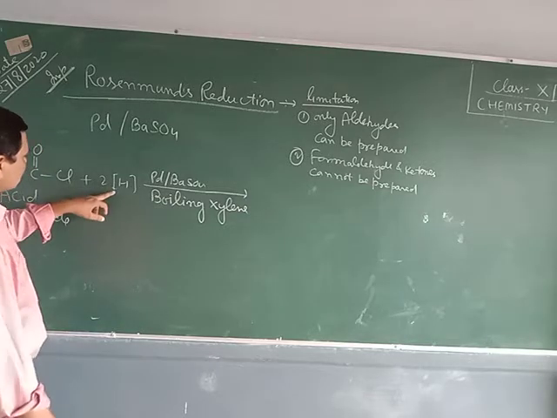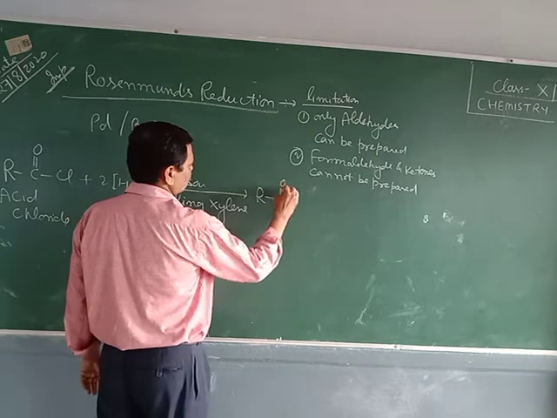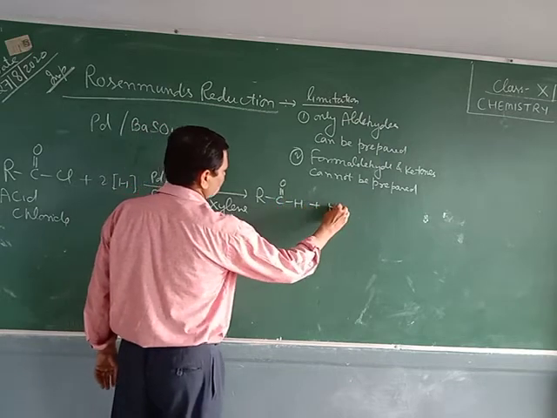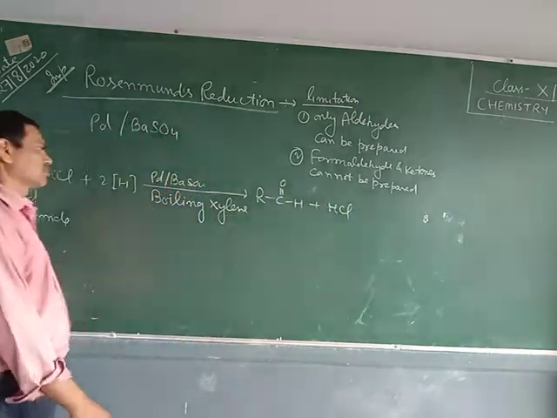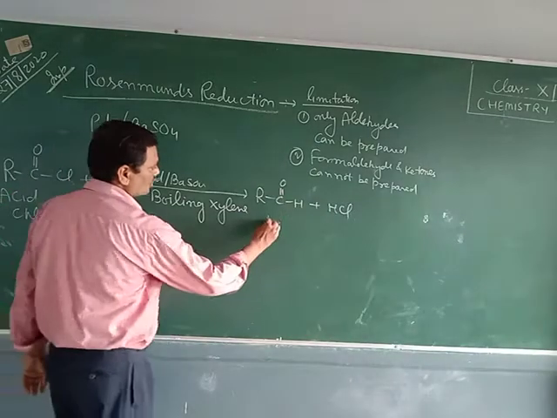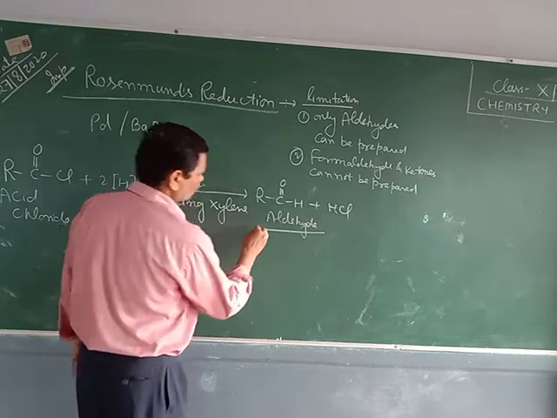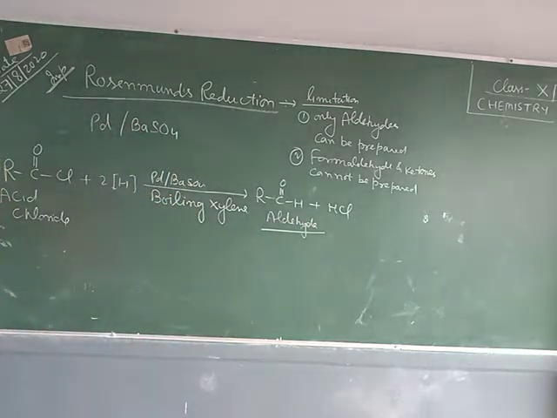Then what happens? RCHO plus HCl. This is acid chloride and this is aldehyde. This is the general reaction.